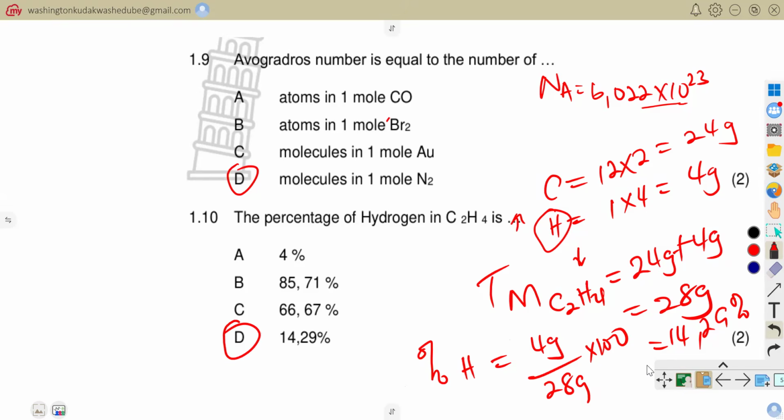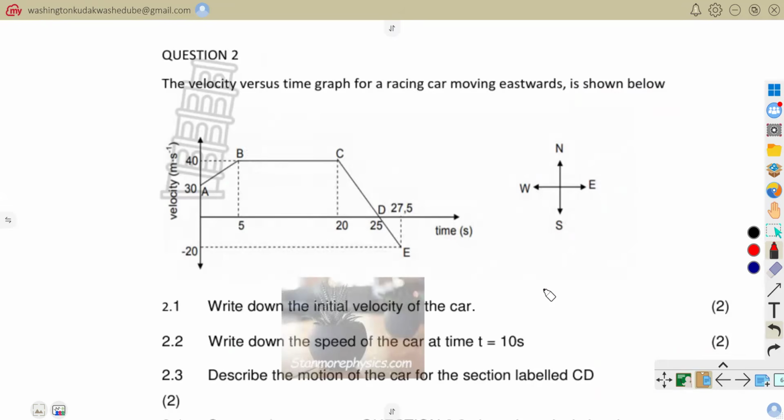That is our answer for 1.10. So you are looking for the percent composition in terms of atomic mass within this molecular compound. So let's go to the following questions. Now we have got question number 2. Now we have started our section B, which is structured questions.